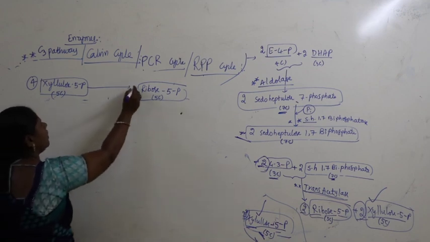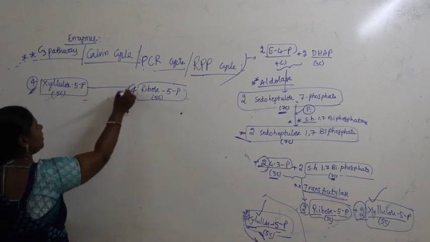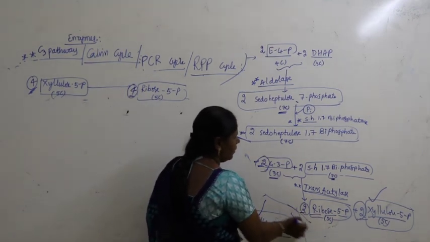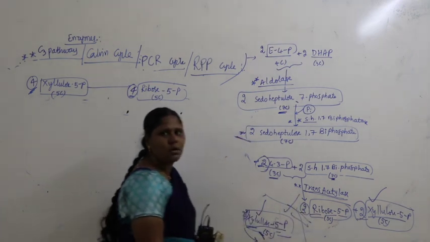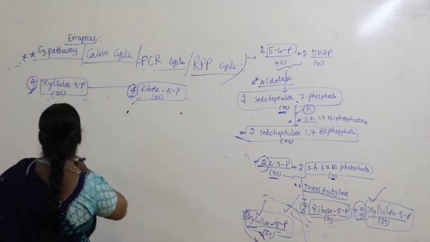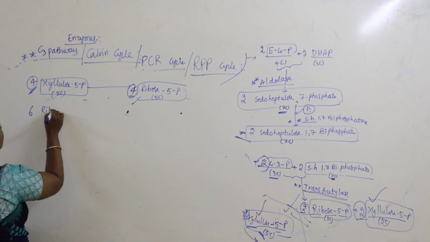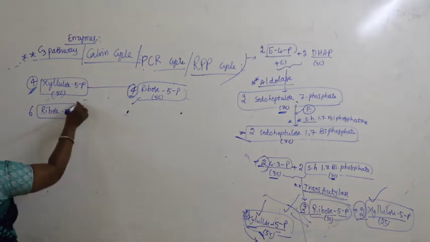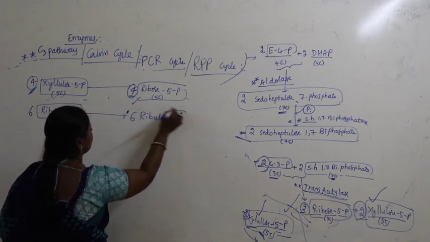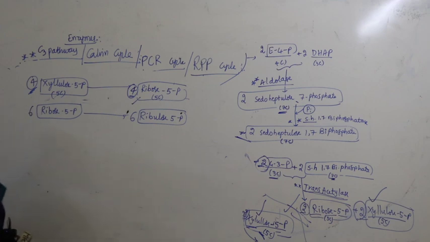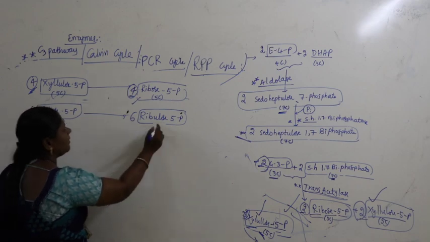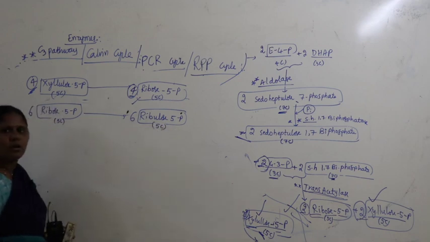So altogether here 4 molecules, and here also 4 molecules. Now how many riboses are already produced? 2 molecules of ribose were already produced earlier, and now 4 molecules of ribose are produced. Altogether 6 molecules of ribose 5-phosphate get converted into 6 molecules of ribulose 5-phosphate. This is also an isomerase reaction, where ribose is a pentose sugar having 5 carbons, and this is also a pentose sugar having 5 carbons.